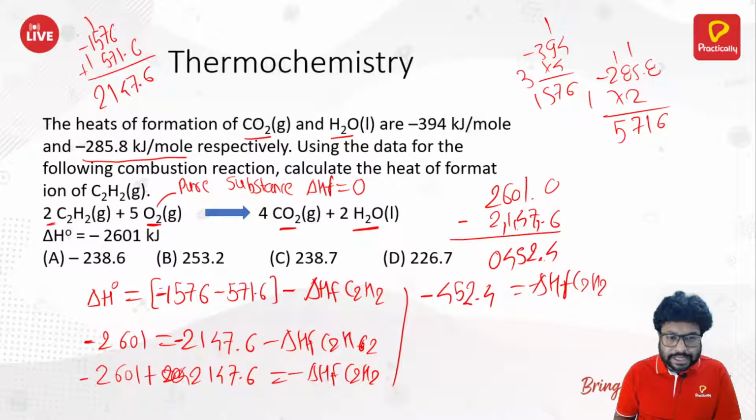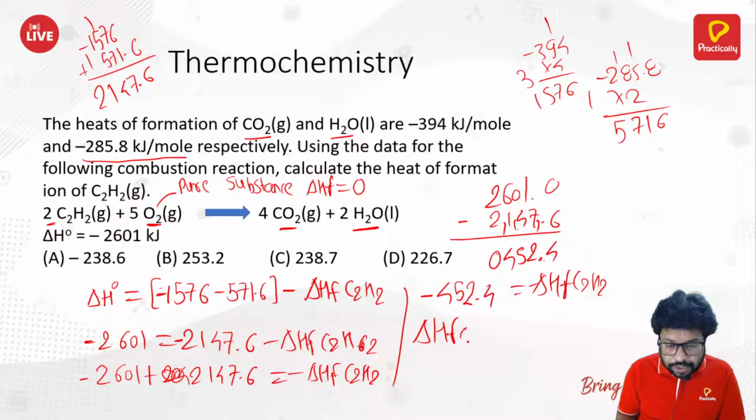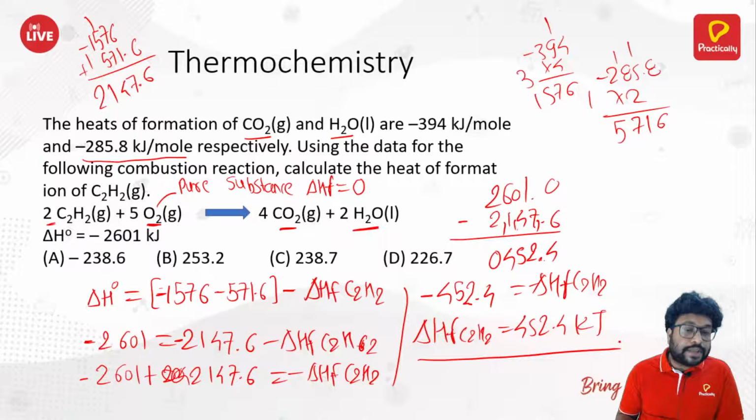I think we made a mistake here again. 2600, this is 15 plus 7, 2100, making it somewhere closer to minus plus 452. No, it is right. 394 into 4. No, nothing is wrong. So minus sign gets cancelled. So heat of formation of C2H2 here is 452.4 kilojoule.